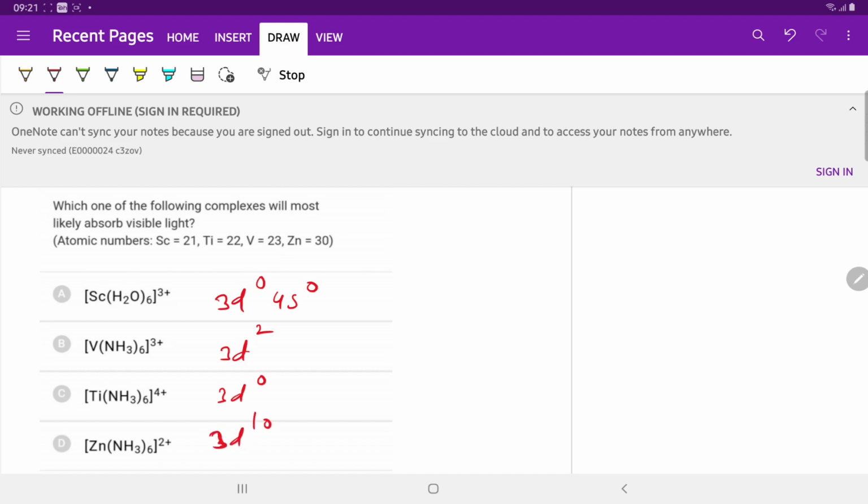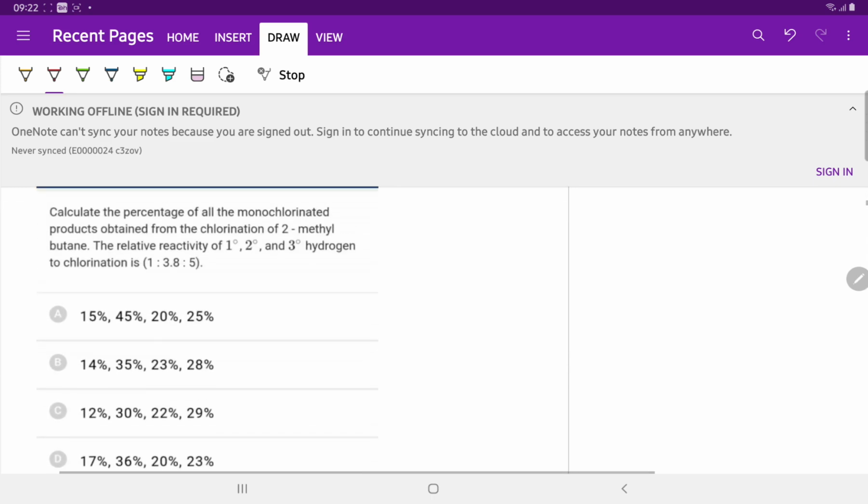is 3d10. For absorbing light in the visible region, there is a need of unpaired d electrons, which are available in 3d2. So only in the vanadium complex, [V(NH3)6]3+, does a d-d transition take place with the 3d2 configuration. The 3d0, 3d0 and 3d10 configurations are unable to undergo d-d transition. So the answer is B. We'll move to question number 2.